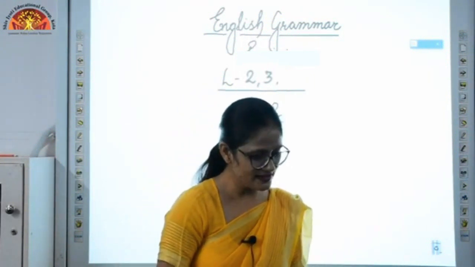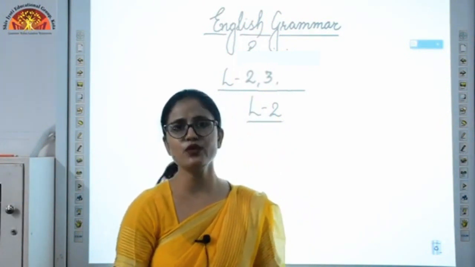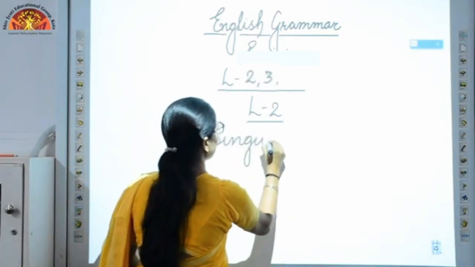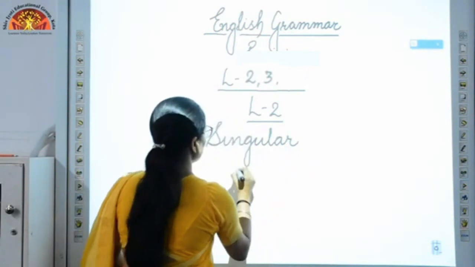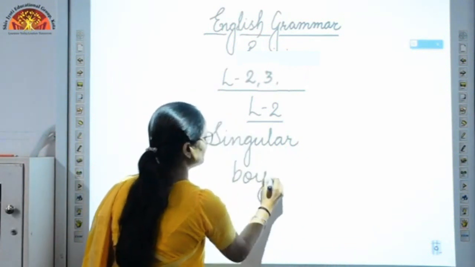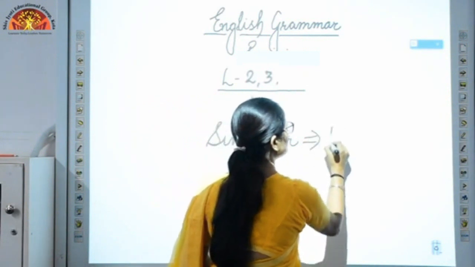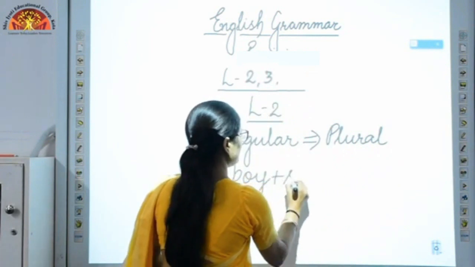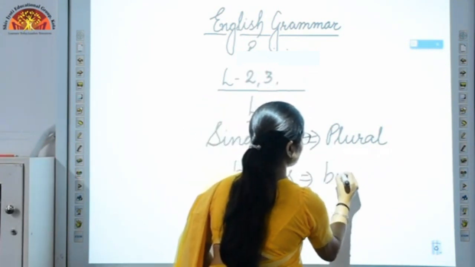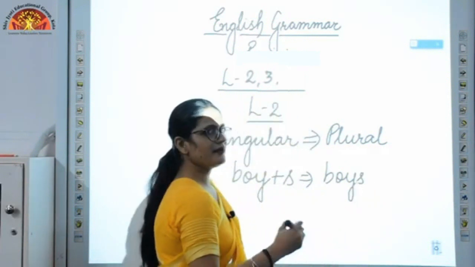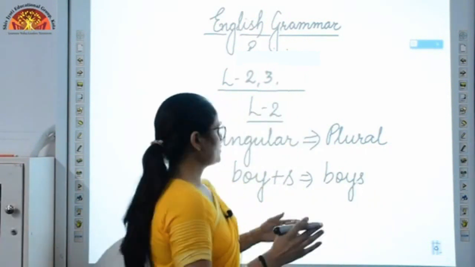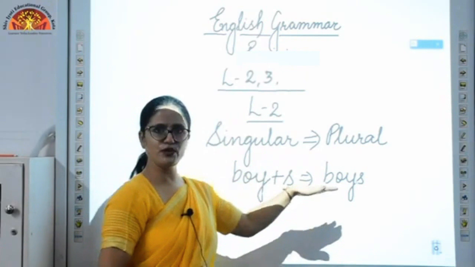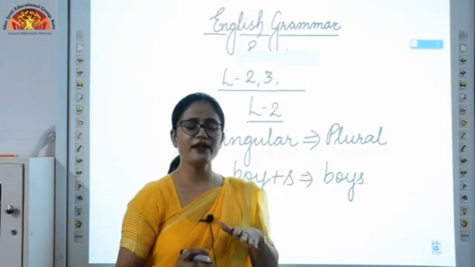So my very first thing is how we can convert a singular word into plural. Singular को plural में कैसे convert करना है? It is very simple. Like my singular word is boy. Now I have to convert it into plural. How am I going to convert it? I am going to simply add s to it and the word will be boys. Boys means it can be 2, 3, 4, or many. So the very simple way is by simply adding s to it, and it will be converted into plural. But it will not go the same with every word.